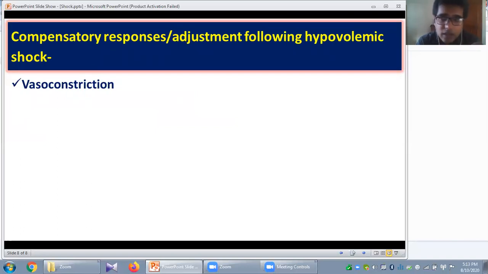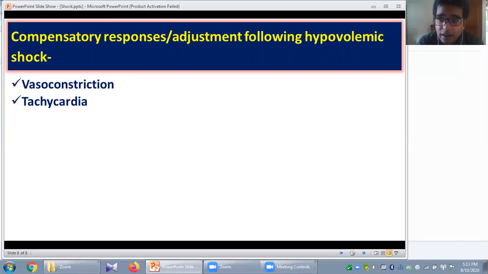There are several mechanisms: the baroreceptor feedback mechanism, the chemoreceptor feedback mechanism, activation of the sympathetic nervous system, and the CNS ischemic mechanism. All these mechanisms try to cause vasoconstriction to elevate your blood pressure and maintain your tissue perfusion. So vasoconstriction is a very important compensatory adjustment.